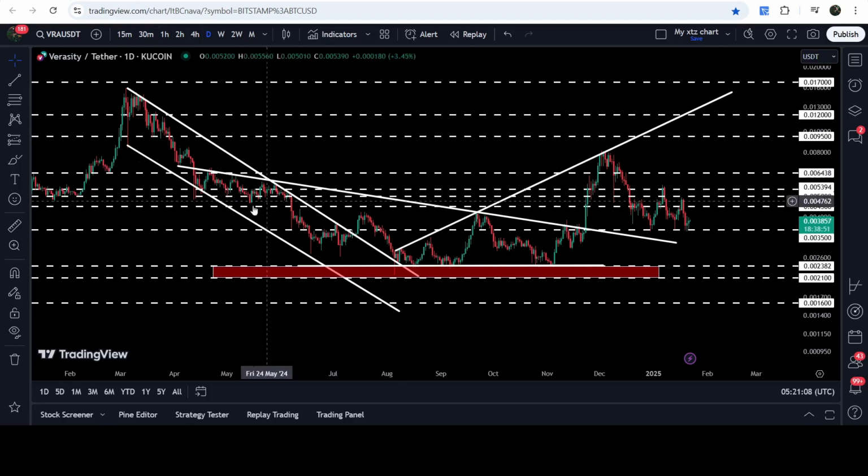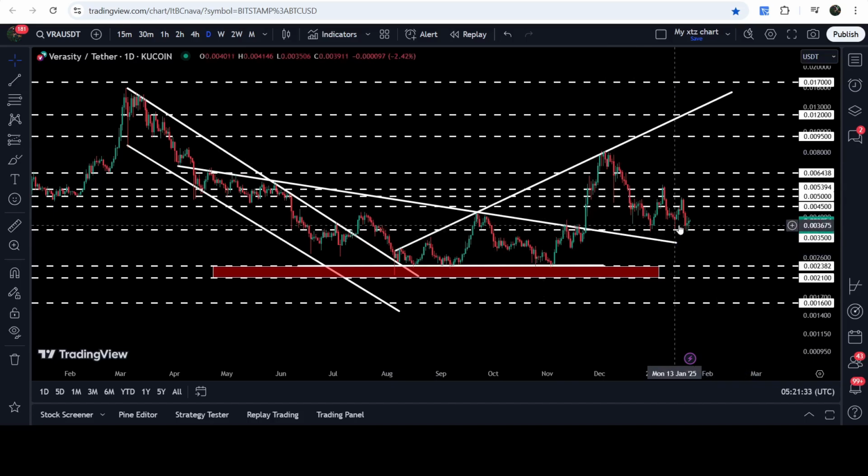Recently, the price of Verasity broke out of this descending triangle, and after that, we had a nice short rally, but the price got rejected once again by this quite long-term uptrend line resistance. That is, by the way, coming from the first week of August 2024. We got rejections here, and recently a few more rejections, and now the price has dropped down to this long-term support of $0.0035.